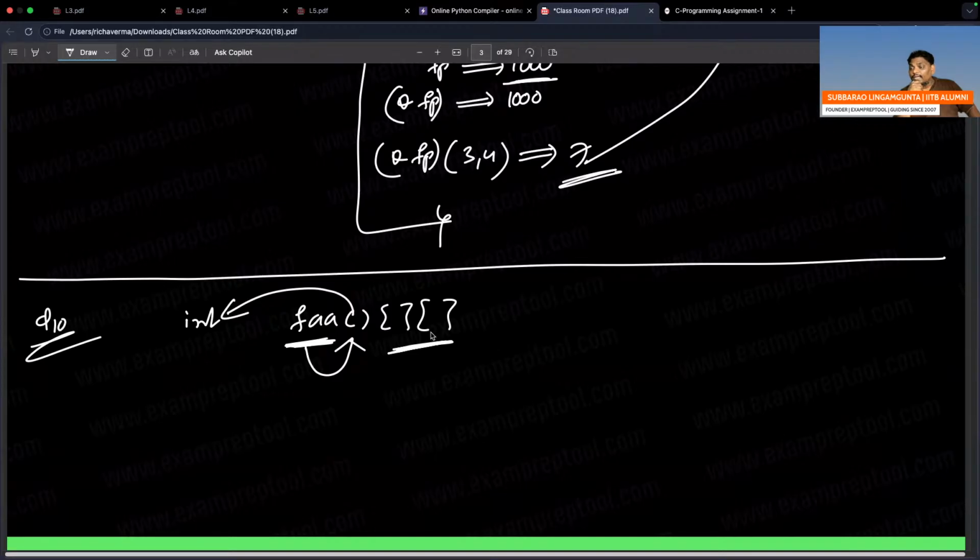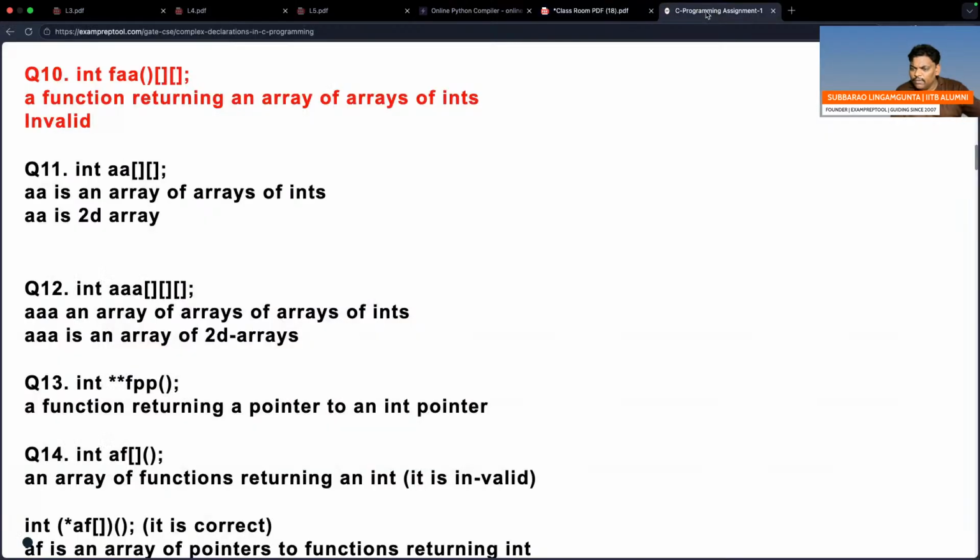Which will return int? Okay. What about those two square brackets? What exactly is it? Now can you go back and check? It is an invalid declaration. See this one.